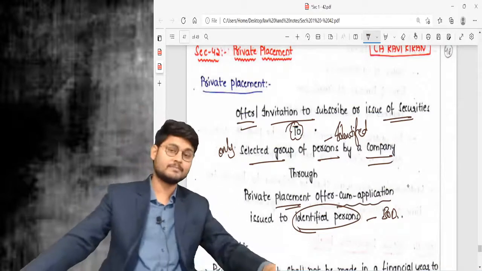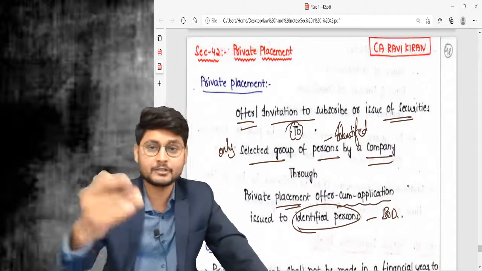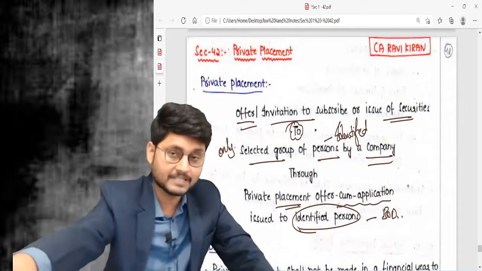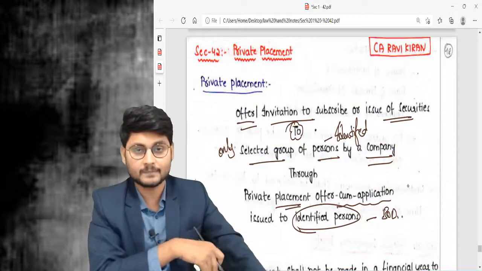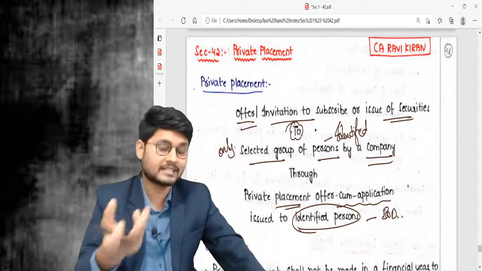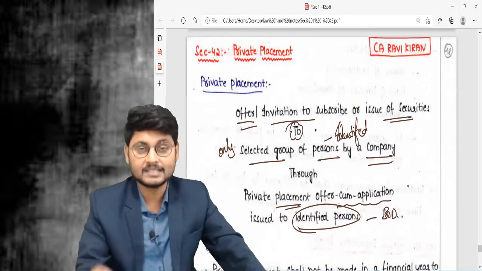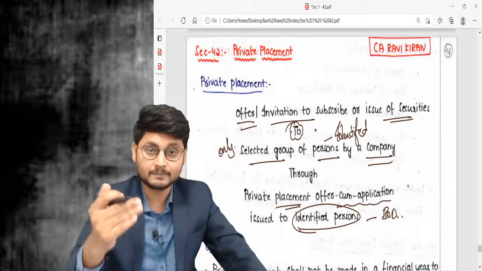Private placement offer cum application. It is given by the company to selected persons, and the selected persons need to fill up the application and submit it back to the company. After getting the application along with the application money, the company needs to allot the same.